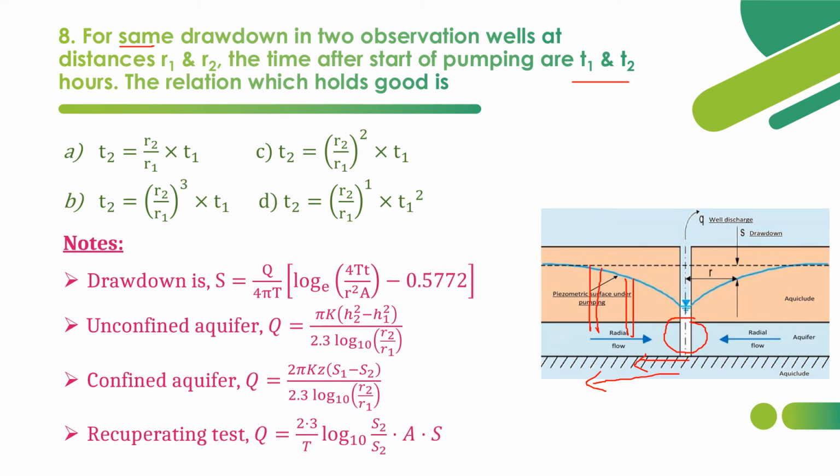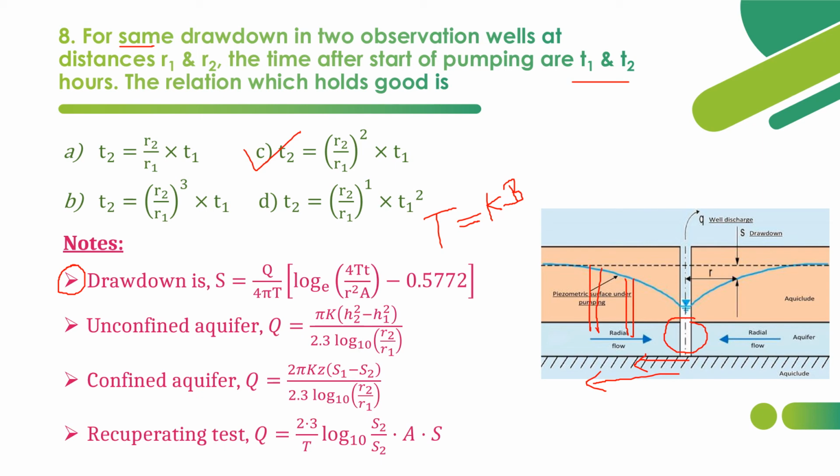So the correct option is this one: T2 is equal to R2 by R1, the whole square, into T1. How is it arrived at based on this formula? Drawdown is given by S is equal to Q by 4 pi T, where T is transmissibility. Transmissibility is given by K times B. K is the coefficient of permeability, and B is the width of the aquifer. Confined aquifer, we can say.